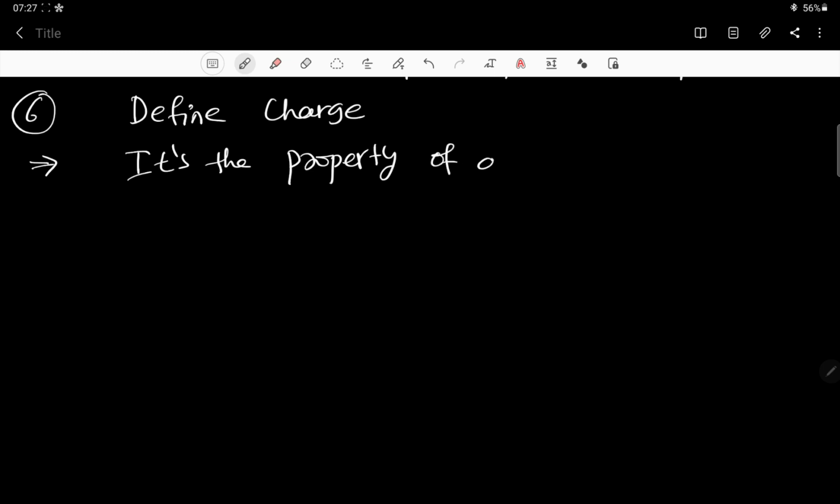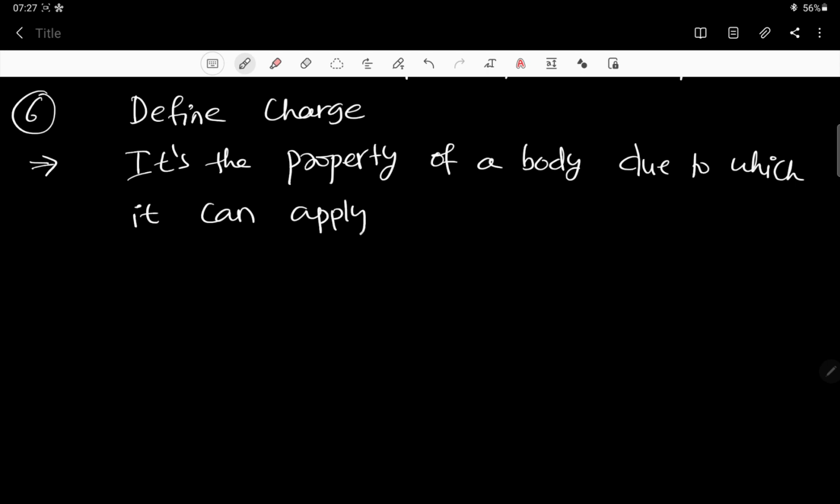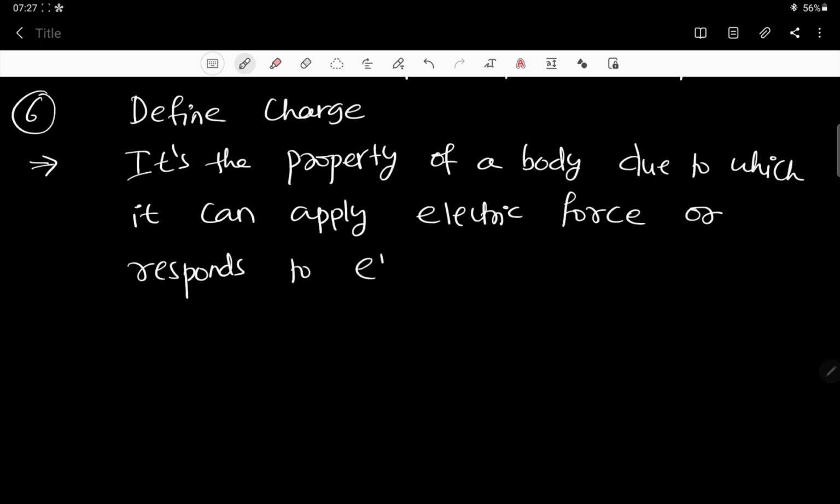It is the property of a body due to which it can apply electric force or respond to electric force.